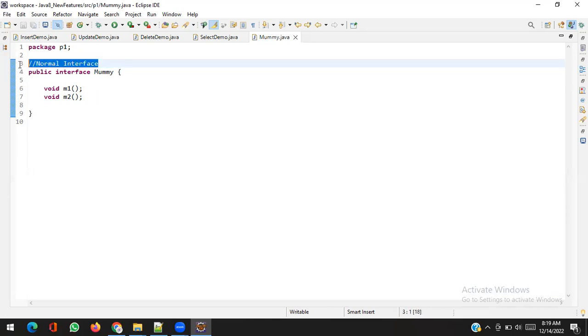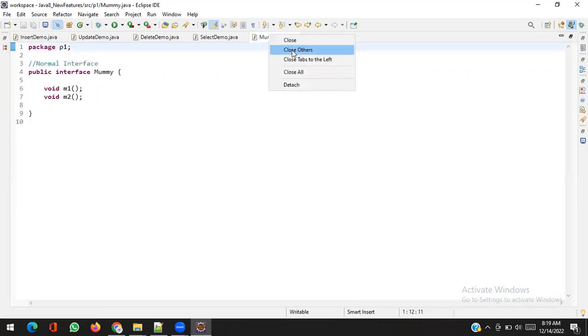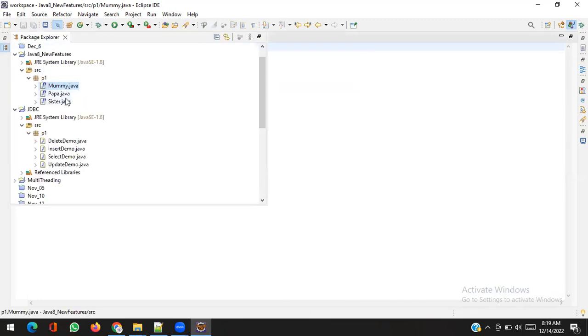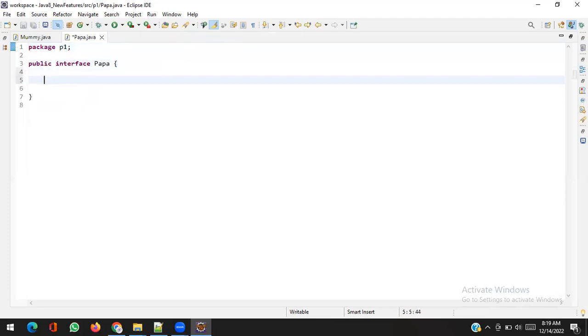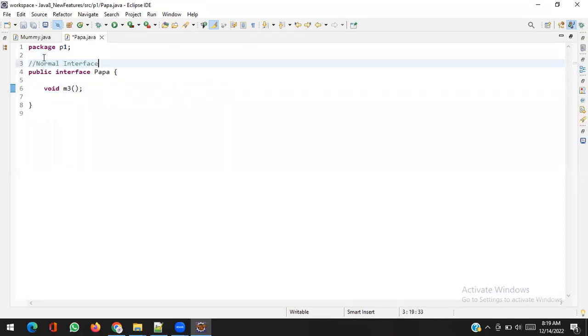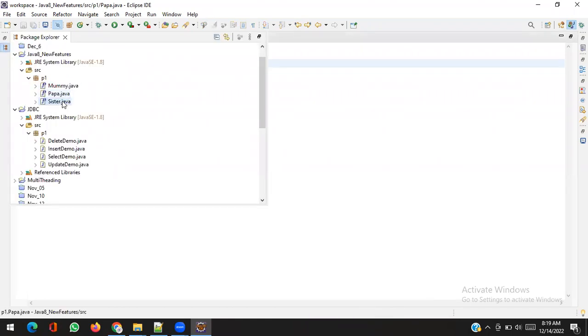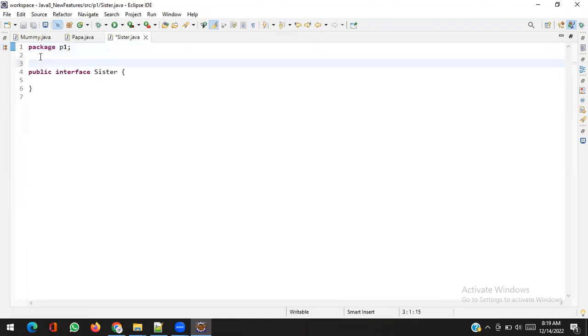But Papa has void m3(), only a single method. So I can say it is a functional interface. Sister has an empty body. This is called a marker interface.